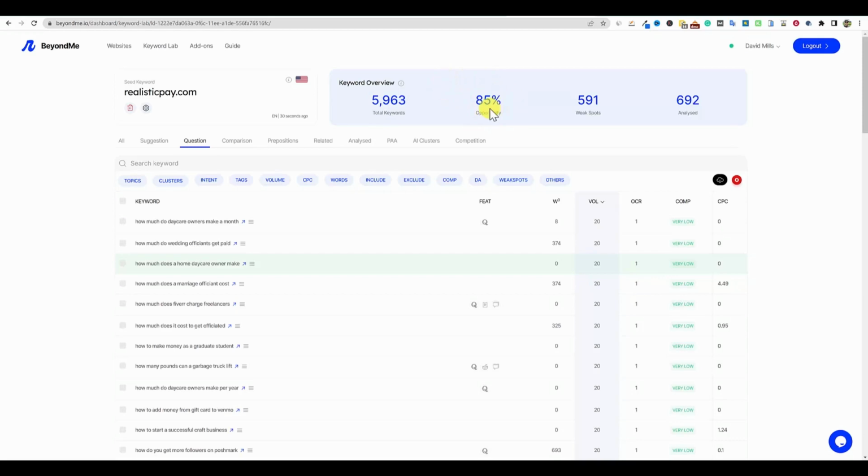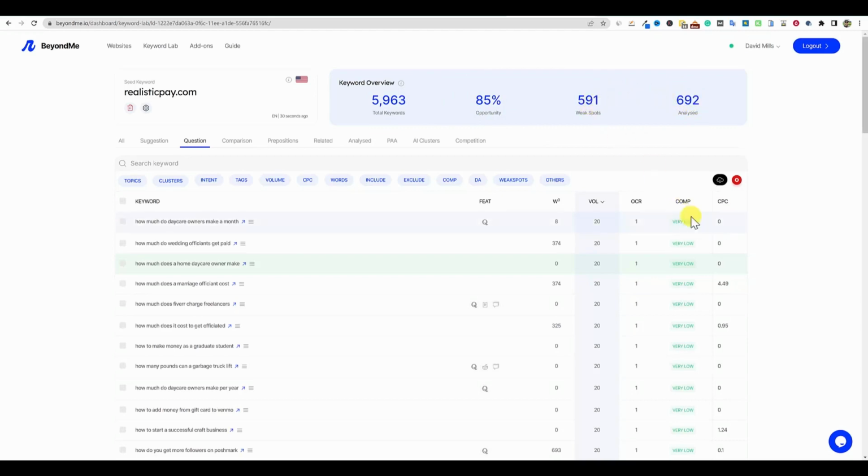It's telling us we have an 85% opportunity. Not really sure what that means, but this is the report summary of the researched keywords. So this is of the researched keywords right here. We didn't research 6,000 keywords, so I imagine that this right here is going to be the amount of keywords that we're analyzing. I think it still has a few more to analyze, but we have enough information to go with.